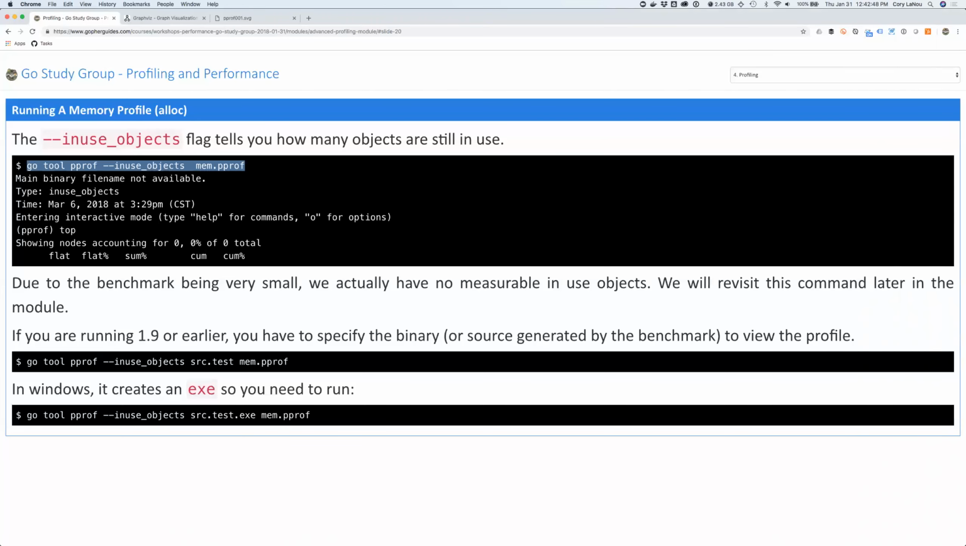Now, the reason we don't see anything in use on this one is because the benchmark's really, really small, so we have no measurable objects, okay? So this is one of those things where sometimes you might actually get an empty pprof. If you're doing benchmarks, you'll get that. If you're live profiling a program, you'll never get that. So don't worry about that. But we'll come back to the in-use objects when we see a bigger profile here if we get time today.